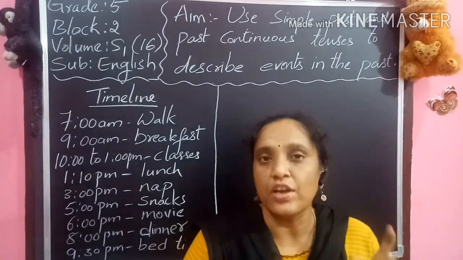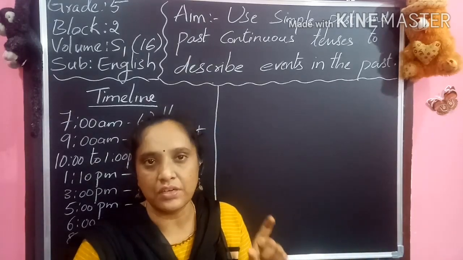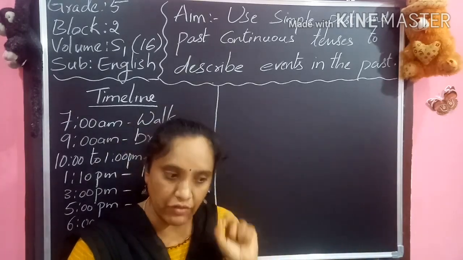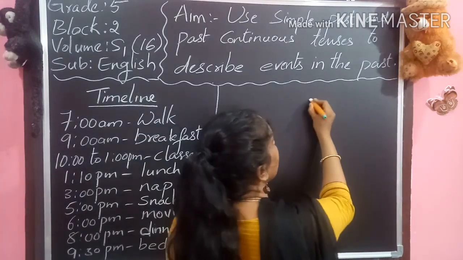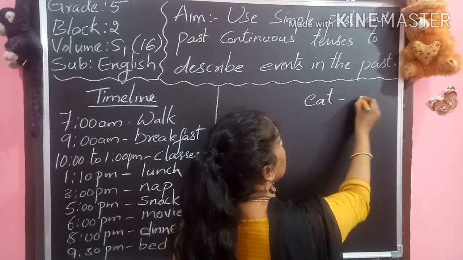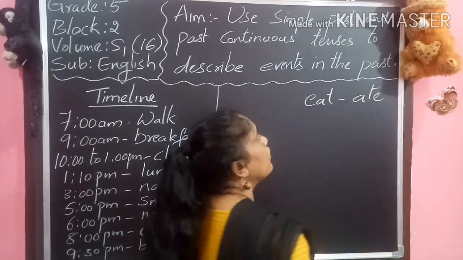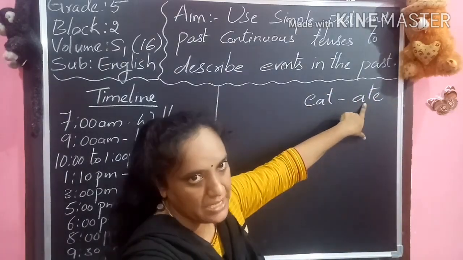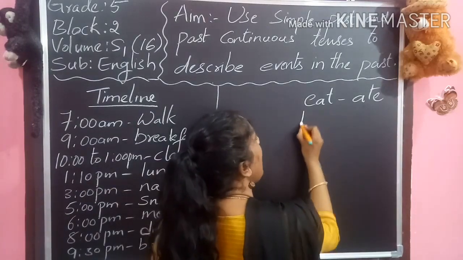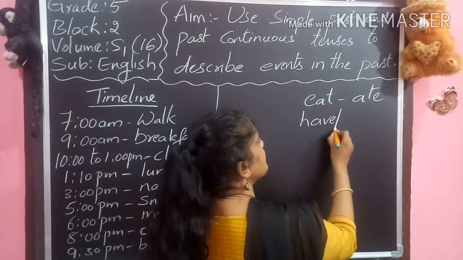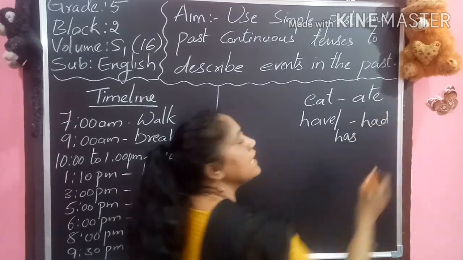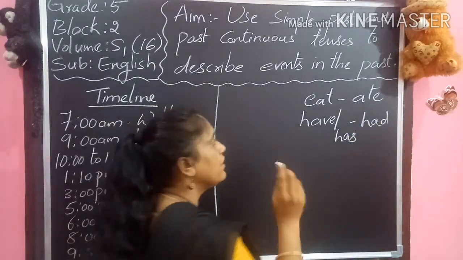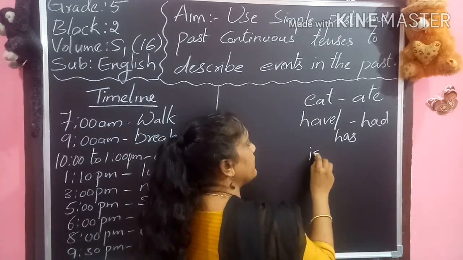For this we are supposed to use the past verb forms. You all know the verb forms. Then how to use these verb forms? See, if eat is a present form, then ate is a past form. We use ate as the past form. Have or has: if I take have or has, the past form is had.